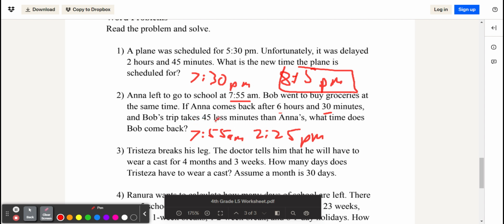And then Bob's trip takes 45 less minutes, so we have to subtract 45 minutes. So the first 25 minutes is 2 p.m., and then we subtract another 20, so it becomes 1:40 p.m. So Bob comes back at 1:40 p.m.